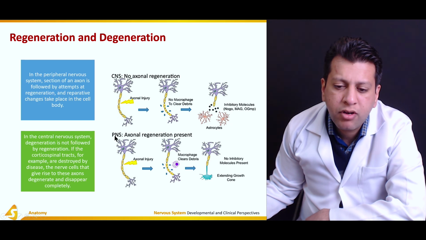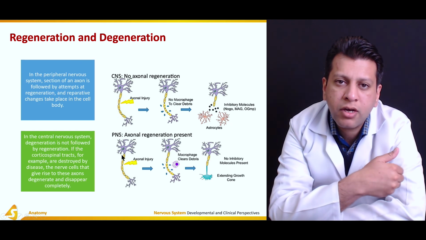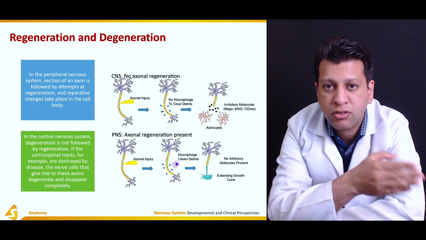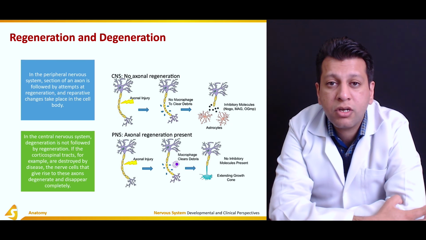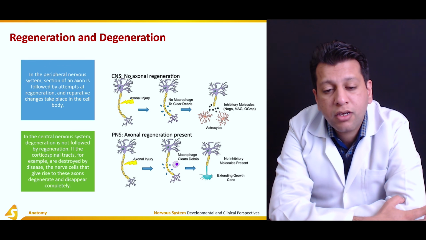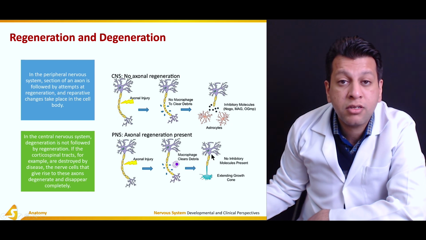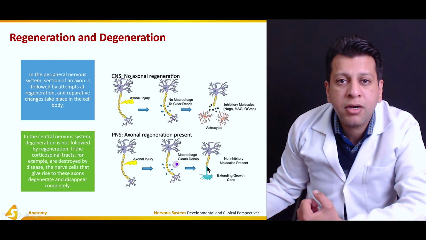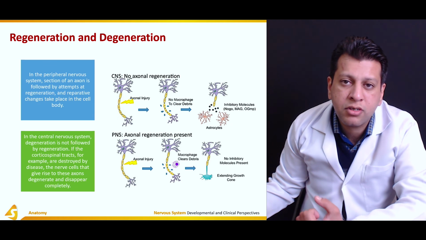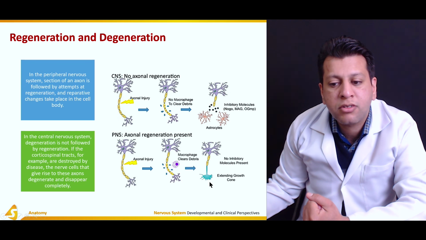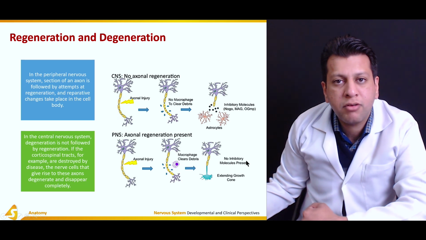But in the peripheral nervous system, for example, if your radial nerve or median nerve gets transected, depending upon what kind of transection it is, there may be an attempt at regeneration, and at times in certain cases complete recovery is possible. This is classically macrophages, and there is an attempt to regenerate. Sometimes it is a complete attempt and results in complete normalization of function. Sometimes the attempt is there, but it is a failed attempt and results in a fibrotic scar, as fibrosis occurs in the peripheral nervous system as well.